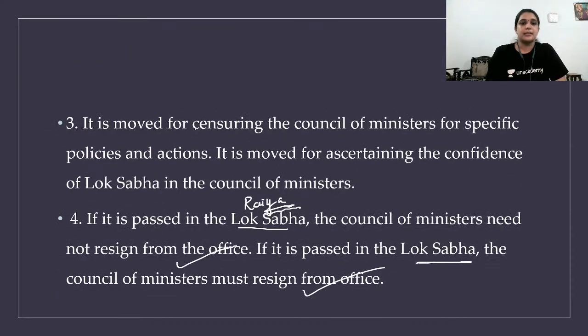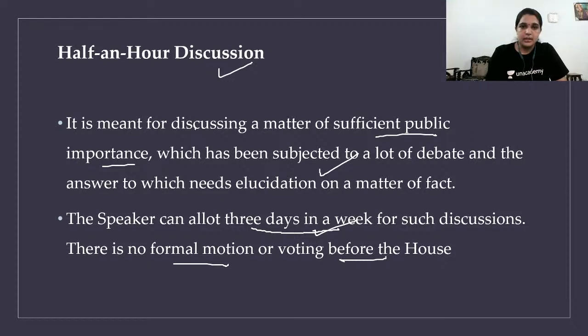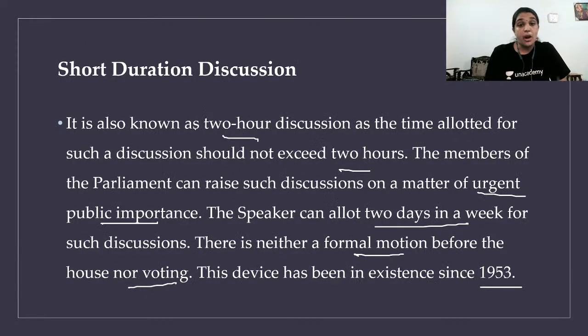Usually when point of order is passed in the Lok Sabha, the ministry has to resign. Okay. Next, half an hour discussion. It is related to a matter of sufficient public importance. Short duration discussion is of urgent public importance. It's not more than 2 hours, and 2 days in a week is allotted for short duration discussion.